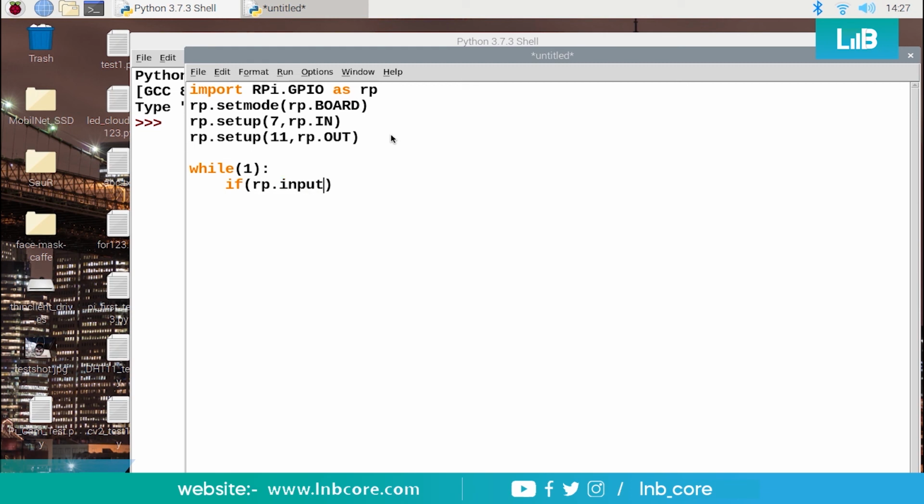If I'm sensing some data, that is rp.input. Remember, there were two commands, rp.output and rp.input, to take input from the sensor. So if I get any input from the sensor, rp.input from pin number 7 equal to 1, which means we are getting 1, then rp.output pin number 11 should be 1, which means the LED will be glowing, not blinking, right? Then print, let me show, object is detected. It can be any object, not only a hand.